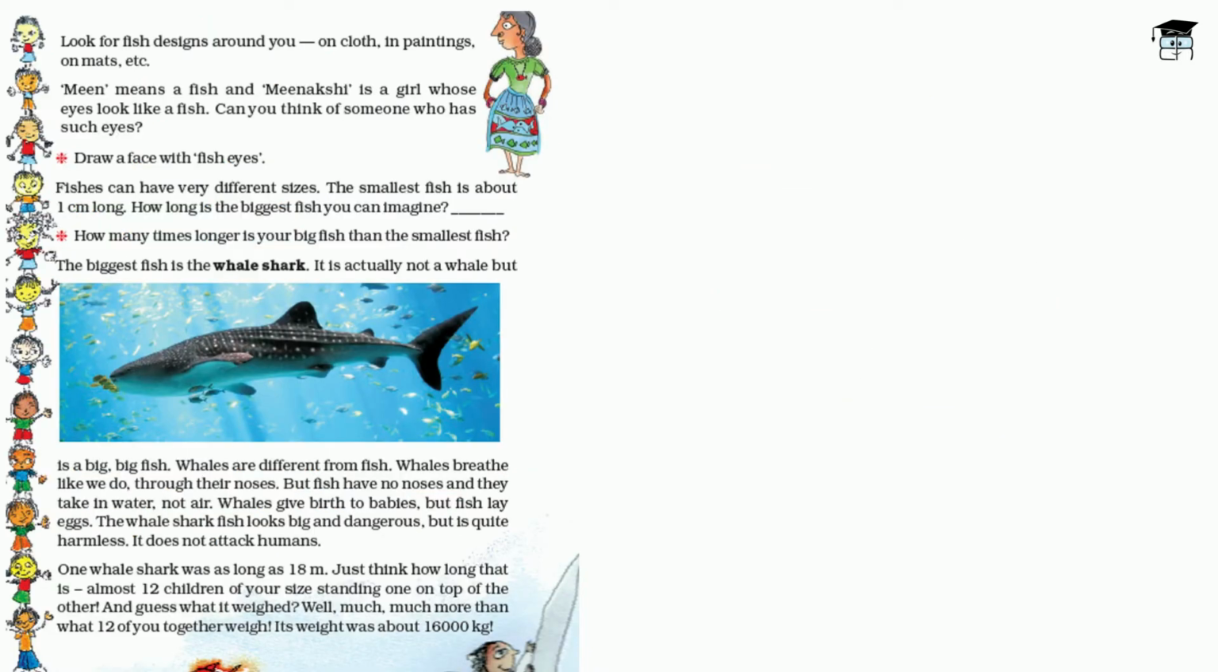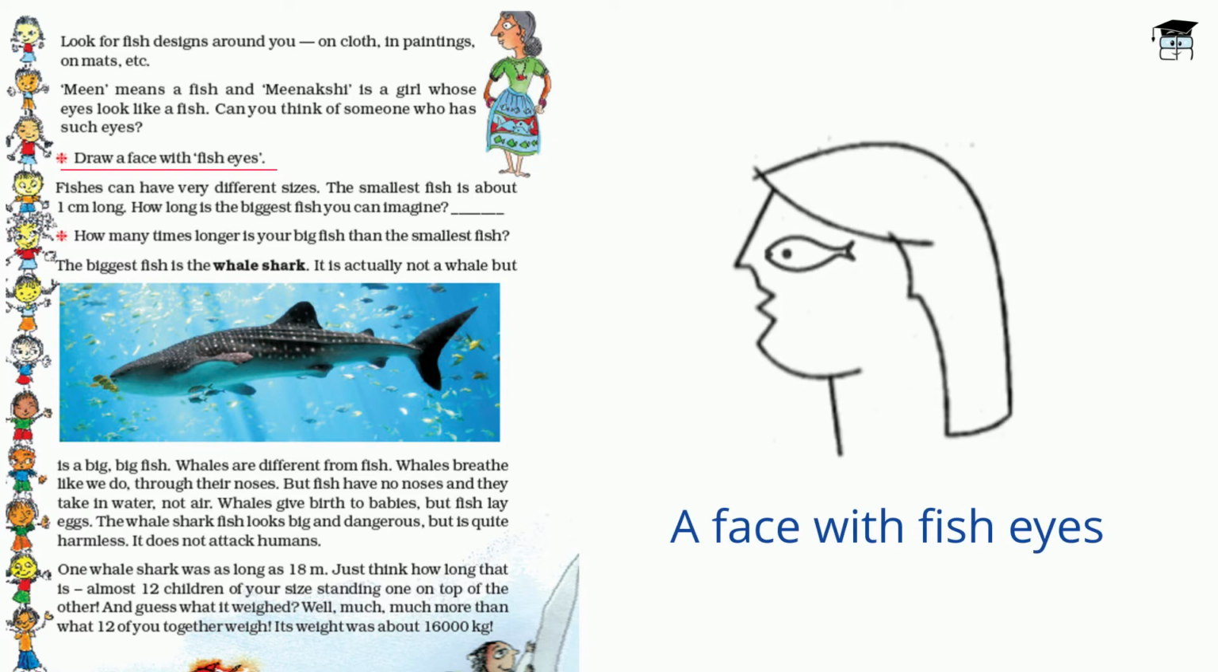Now moving ahead, look for fish designs around you. It can be on clothes, or in paintings, or mats, etc. So, Min means a fish, and Meenakshi is a girl whose eyes look like a fish. Okay, so can you think of someone who has such eyes? Now draw a face with fish eyes.